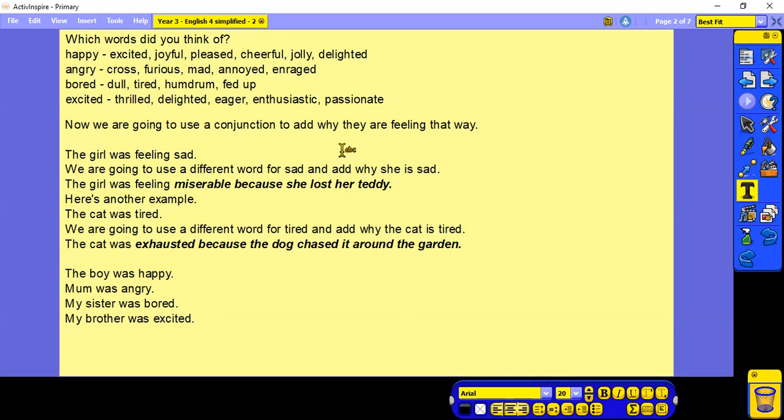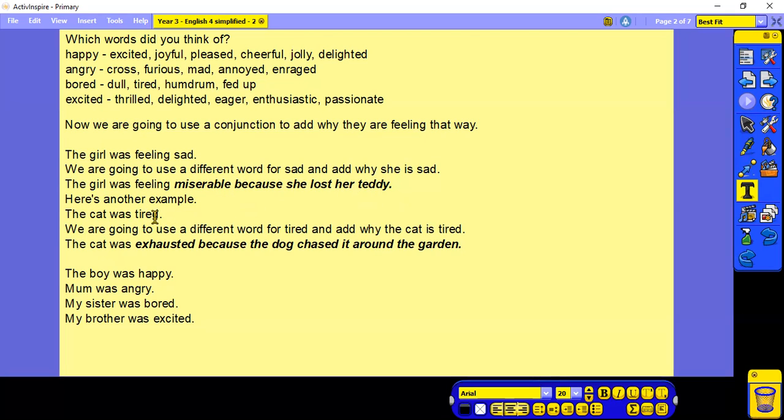So now we're going to use a conjunction to add why they are feeling that way. So the girl was feeling sad. Well, we're going to start by using a different word for sad and then add why she is sad. So instead of putting the girl was feeling sad, we're going to put the girl was feeling miserable because she lost her teddy. So we've swapped the word sad for miserable. We've added a conjunction here, because, and then we've put the reason why she lost her teddy.